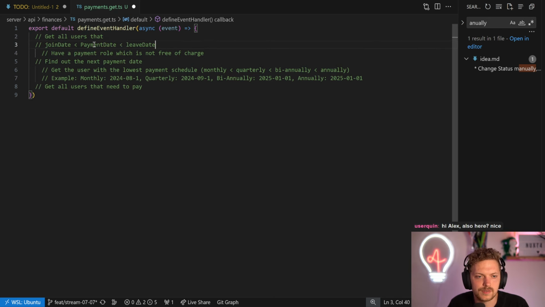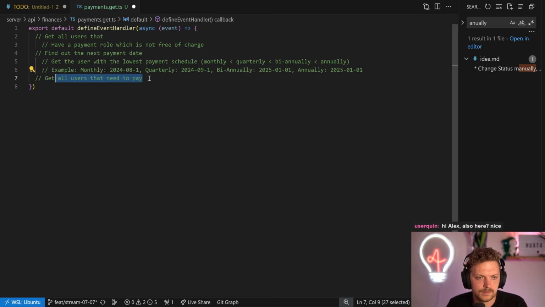And it would be really good if the current date, because the payment should always be in the future, right? Is that the case? Because otherwise you can say the current date should be like this, but I'm not sure if that's the case. No, that might not be the case. Okay, let's ignore that. Then we just have a payment role.